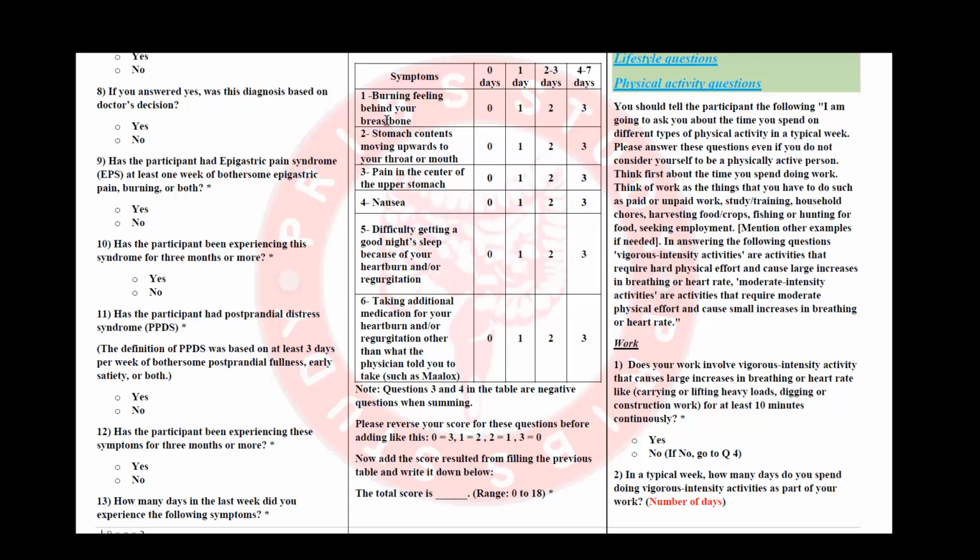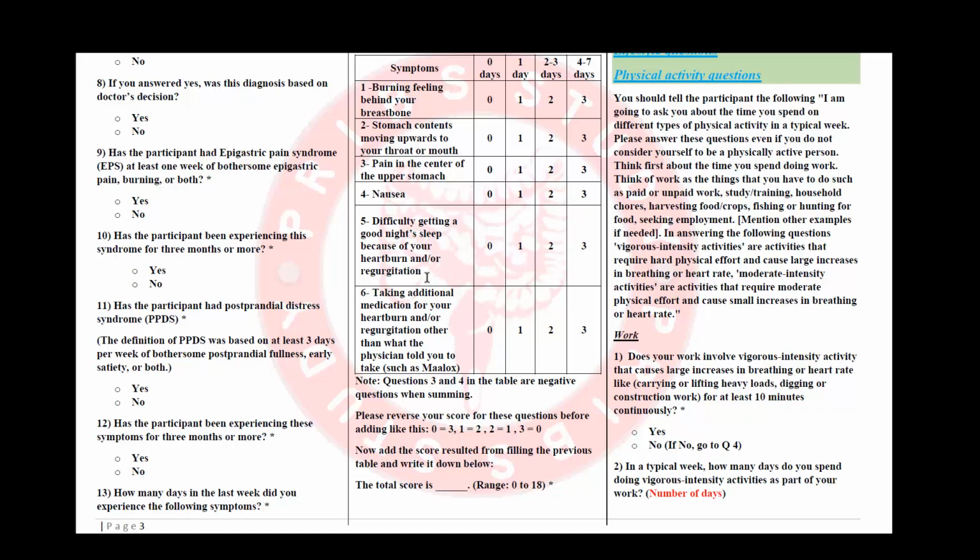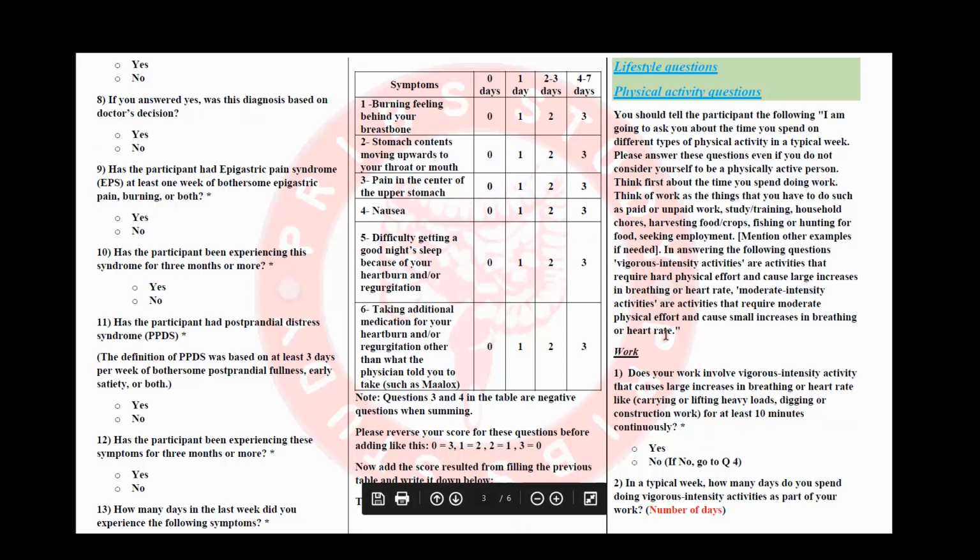Questions 1, 2, 5, and 6 are positive questions. So we put the final score as it is. If it's 0, we put 0. If it's 1, we put 1, and so on. But questions number 3 and 4, we reverse them. 3 is 0, 0 is 3, 2 is 1, and 1 is 2. After we do this reversing process, we add up the scores and end up with a score ranging from 0 to 18. The next section is about lifestyle and physical activity questions.